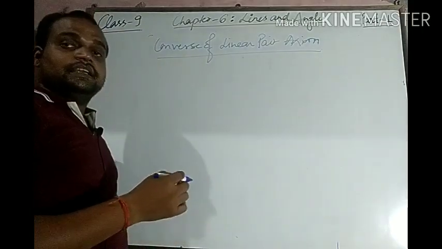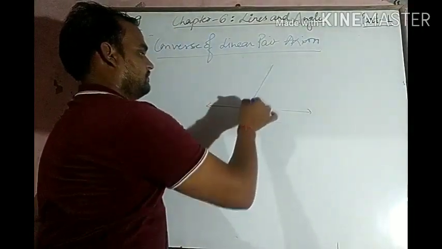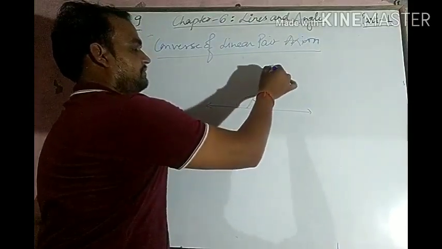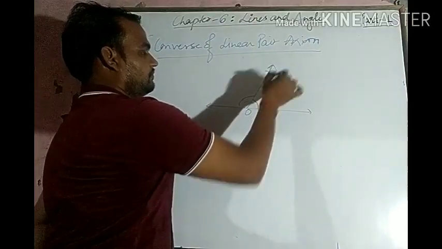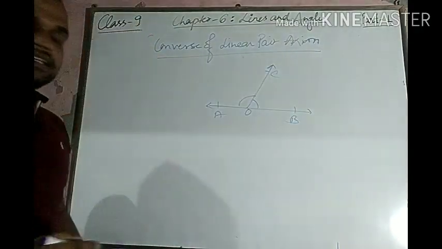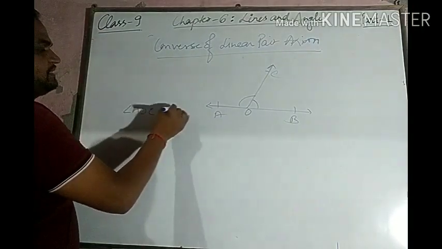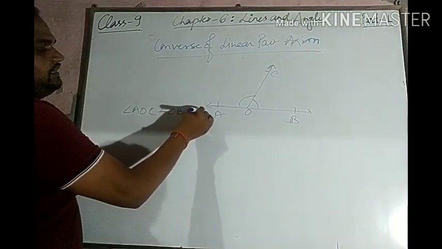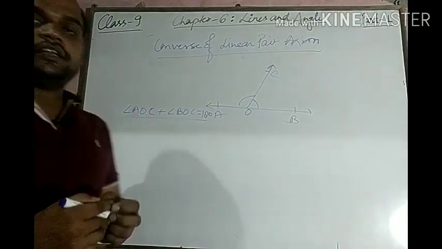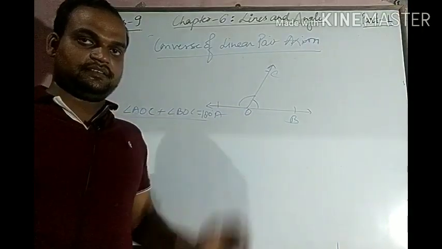The converse of it is, if two adjacent angles, angle AOC plus angle BOC equals 180 degrees, then the non-common arms make a straight line.